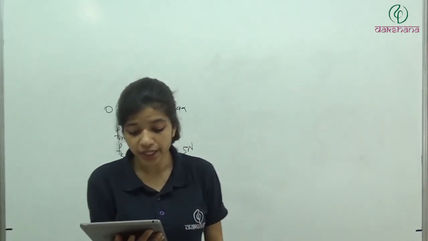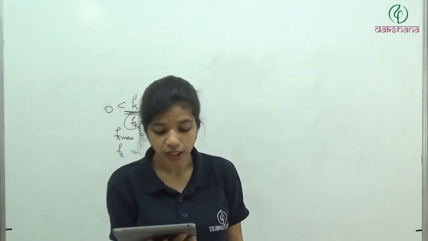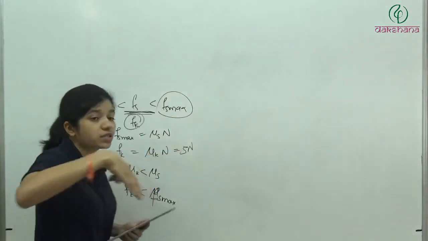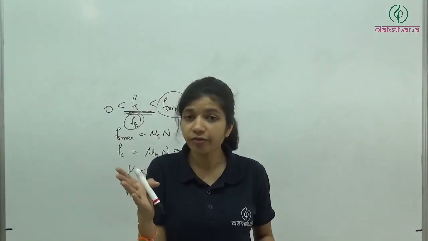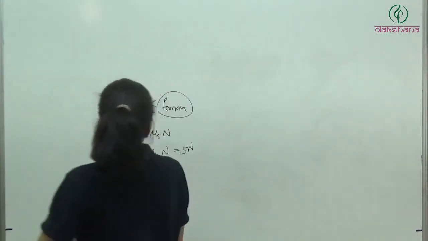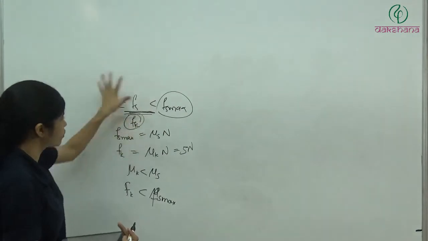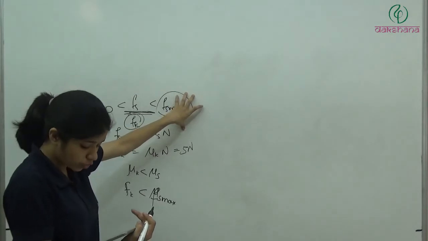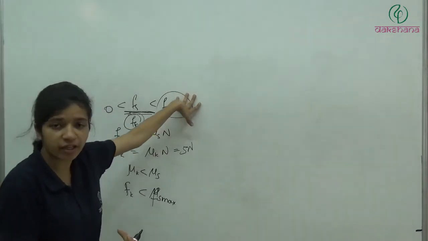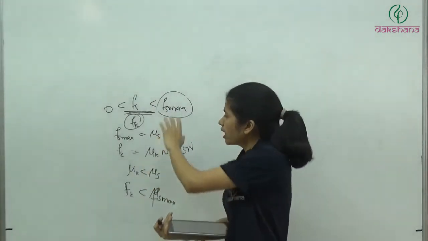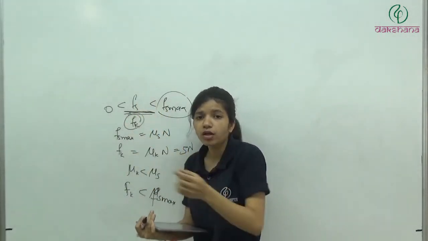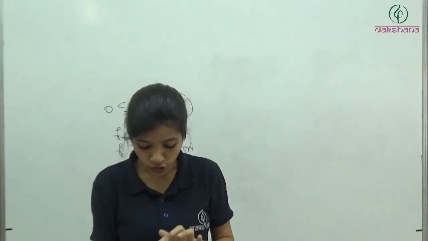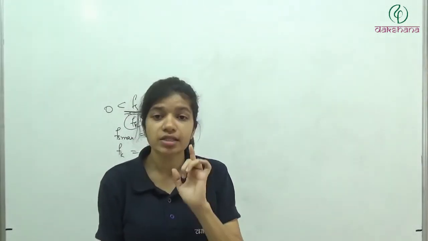D: limiting friction is never less than static friction. Yes, limiting friction is the maximum value of static friction. So static friction is this, which can lie between these values. So this is always going to be less than this value. Static friction is always going to be less than or equal to the limiting friction. Static friction lies between 0 to Fs max, and Fs max is limiting friction. So limiting friction is never less than static friction.